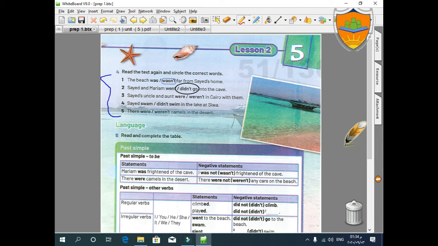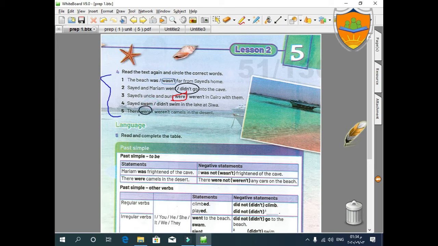Said's uncle and aunt weren't in Cairo with them. No, they were. Of course they were. Said swam or didn't swim in the lake in Siwa.